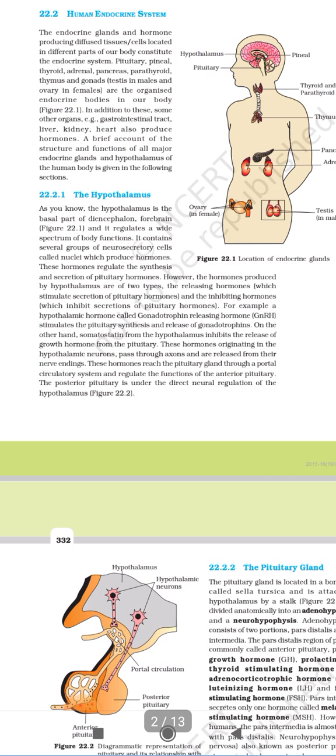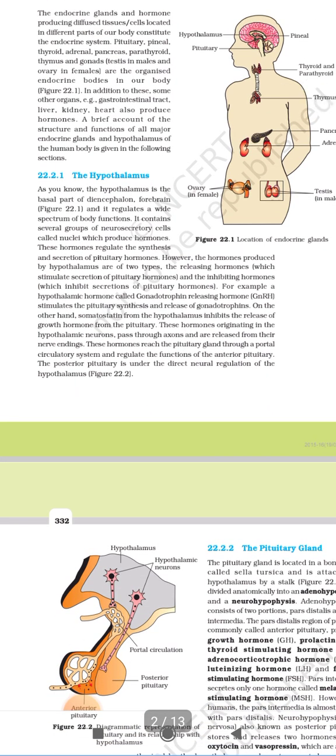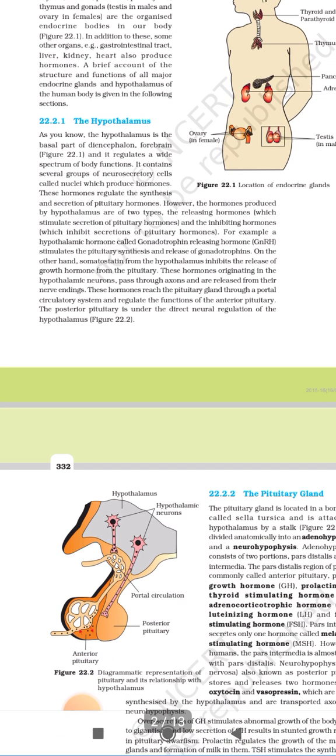On the other hand, somatostatin, from the hypothalamus, inhibits the release of growth hormone from the pituitary. These hormones originating in hypothalamic neurons pass through axons and are released from nerve endings. These hormones reach the pituitary gland through a portal circulatory system and regulate the function of the anterior pituitary. The posterior pituitary is under the direct neural regulation of the hypothalamus.